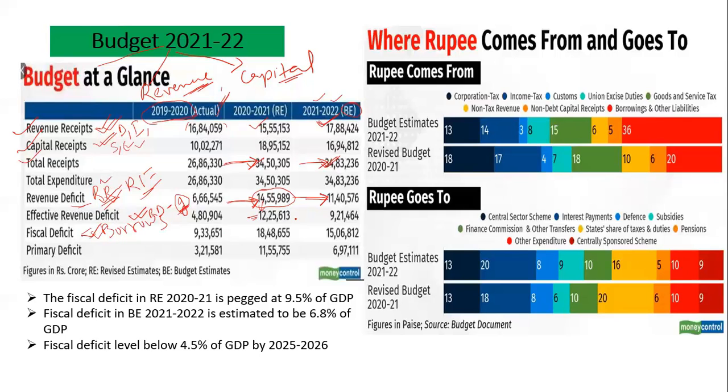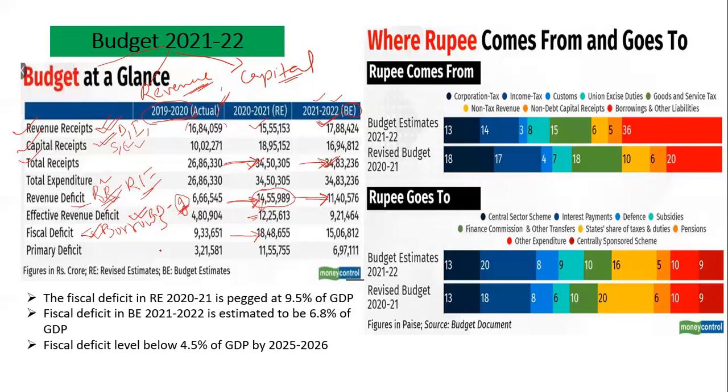You can see that there is a huge spike in the borrowing amount from 9 lakh crore to 18 lakh crore, almost doubled. Why? Because, again as I have said, due to Corona the government came out with various packages to support industries, provide food to the people, and there are various measures which the government has taken in the last 1 year during the lockdown period.